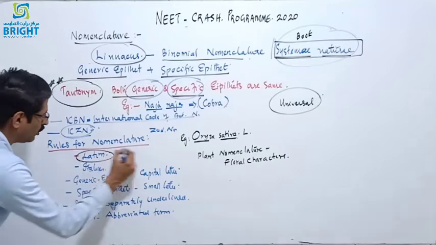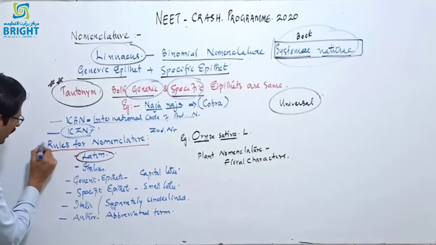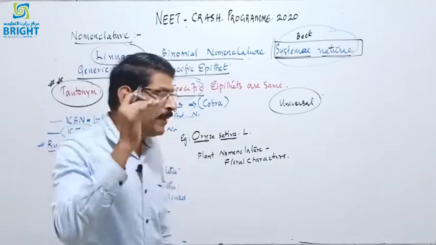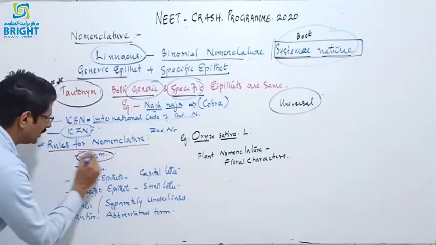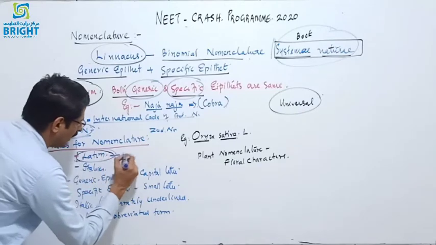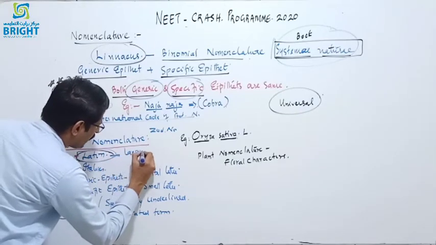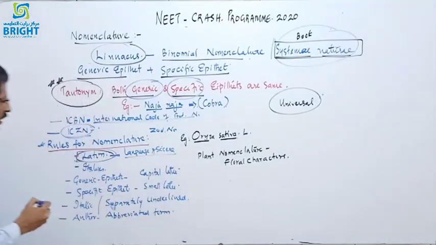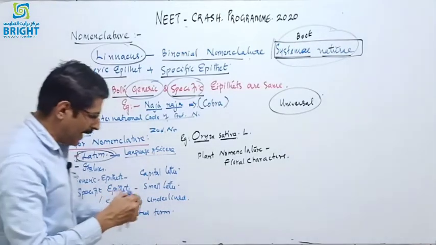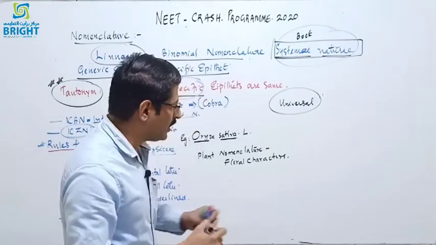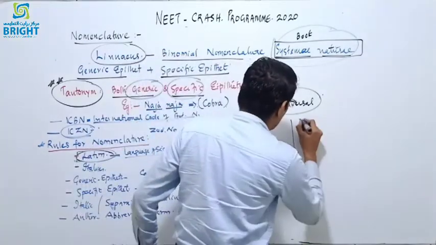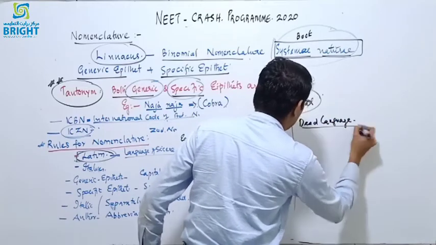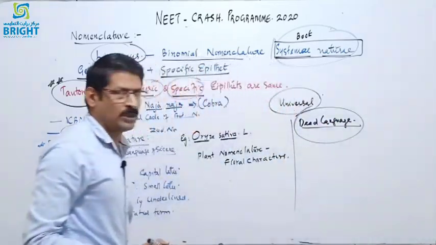And next are the rules for nomenclature. The scientific name or the binomial must contain Latin terms, because Latin is considered the language of science. Because Latin has certain characteristics. When we compare it with other languages, Latin is a dead language. And why is it called a dead language?